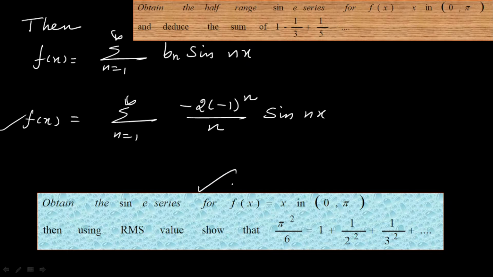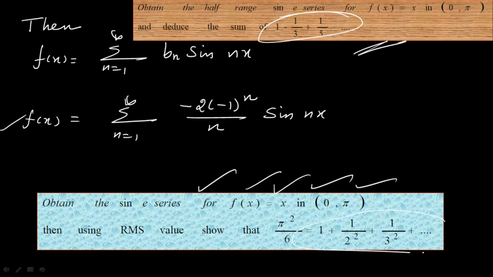This is the given problem. Right now we have to discuss this problem. But this is the problem we have discussed already. For the same function defined in the interval 0 to pi, we have reduced this series. For the same function defined in the interval, now we have to reduce this series. Okay, you should know what is the difference between these two.